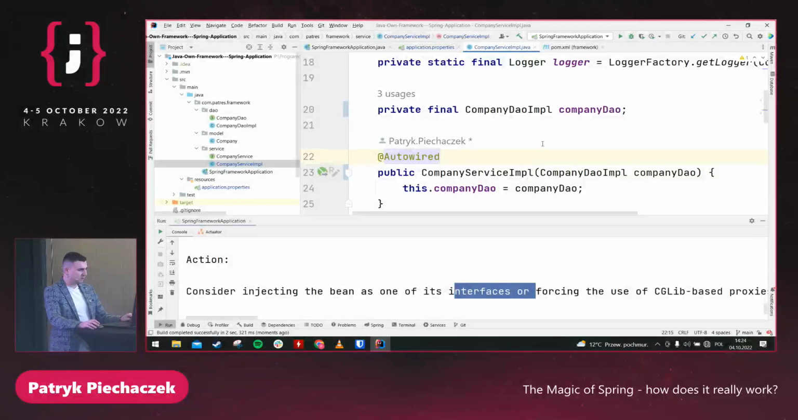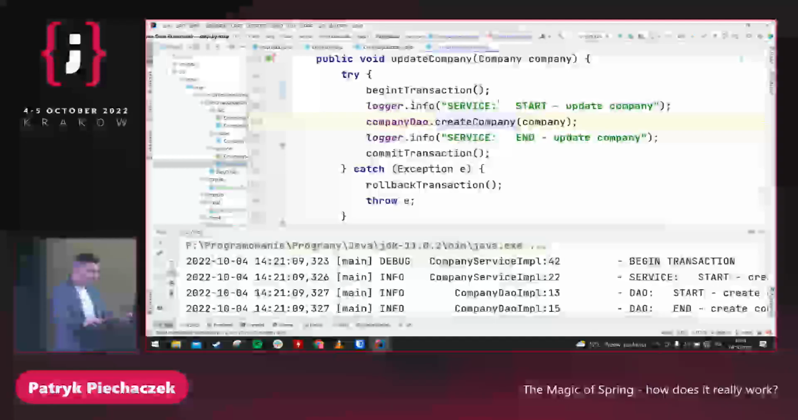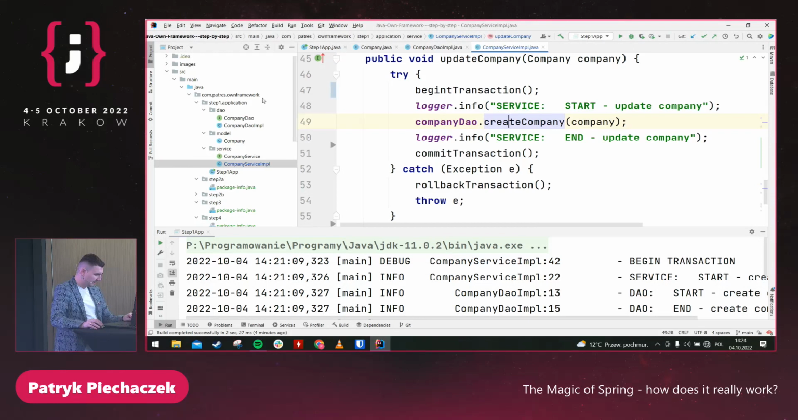And I would say this is important because probably most of you have been able to see something like CompanyServiceImp. And I would say today, when we are using CGLib, it doesn't make sense to do something like this because Spring will not require an interface. Okay, so how can we do this?